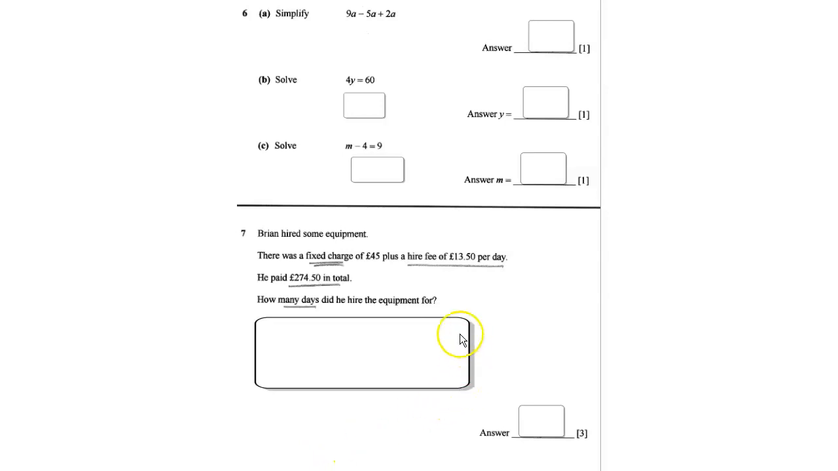So for question 6, it's simplify. 9a take away 5a plus 2a, so it's collecting like terms. And it's basically just 9 take away 5 plus 2 for that one. So it's 6a.